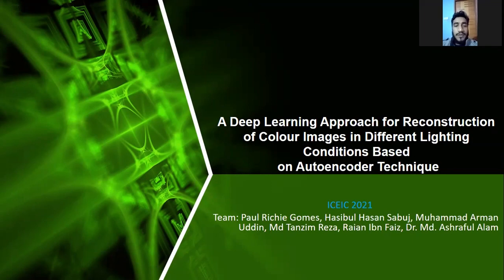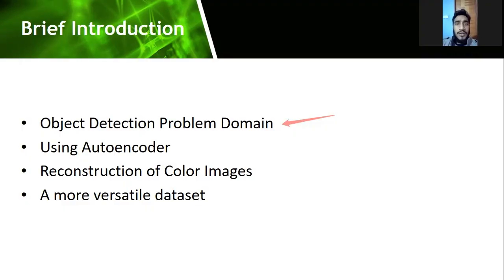Mohammad Arman, presenting our paper titled A Deep Learning Approach for Reconstruction of Color Images in Different Lighting Conditions based on Autoencoder technique. Object detection has achieved considerable progress in terms of achieving higher success rates in detecting various objects. Automated object detection includes detecting real-world objects such as people, animals, roads, signs, colors, etc. So there are some issues regarding object detection, which include color intensity, restorations, light intensity, and so on.